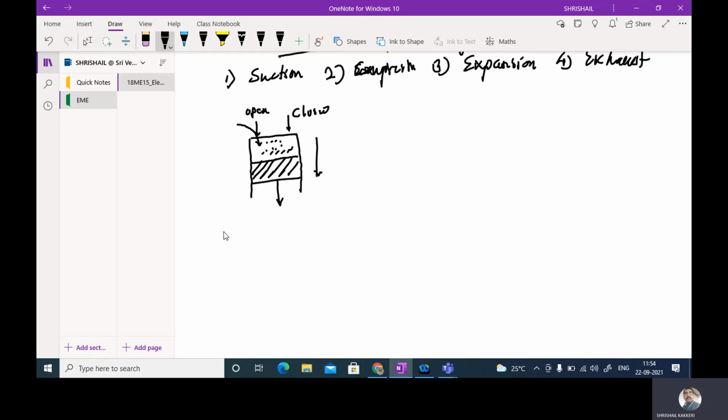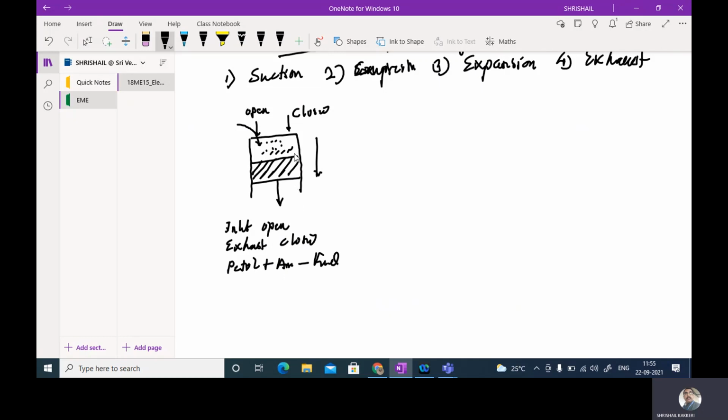During this stroke, the fresh air and fuel mixture, petrol plus air, which is called the fuel, will be entering into the engine cylinder, with the inlet open and the exhaust closed.